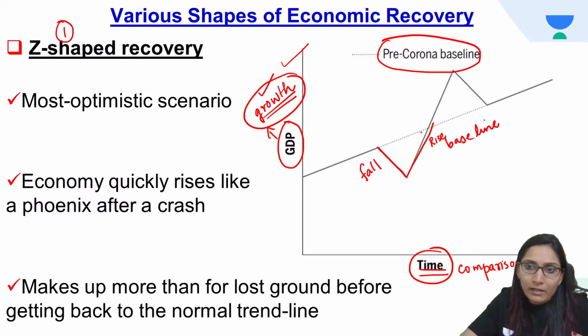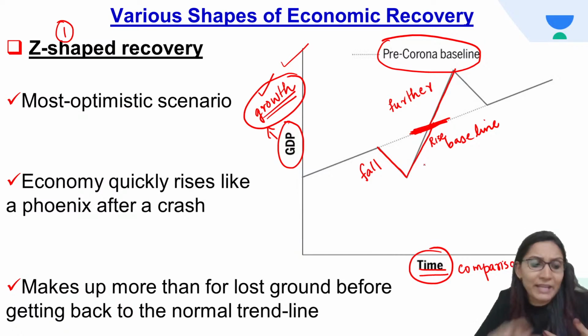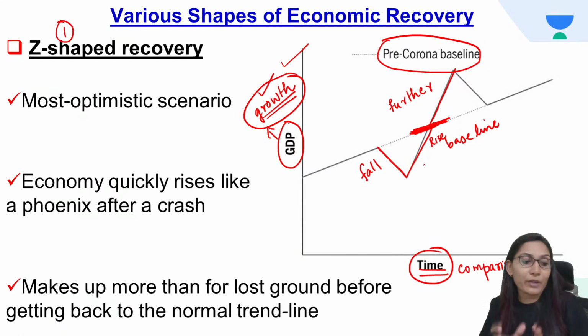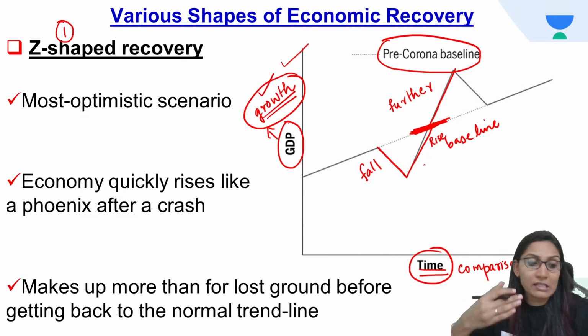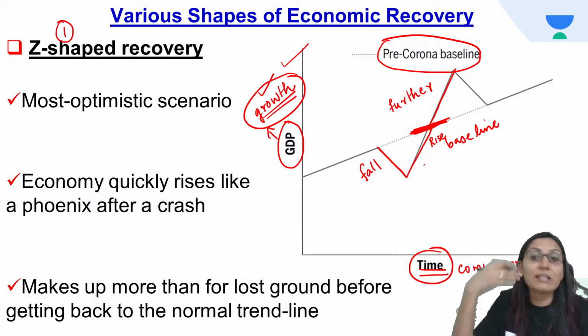Now it rises, and it reaches a level that is the pre-corona baseline. So the economic rise reaches the pre-corona baseline level. Now from there, what happens? It is rising further. Before the COVID times there was a growth rate, that is the baseline. Now in a Z-shaped recovery, it recovers further. Suppose the growth rate before COVID was 2%, it rises further, that is above 2%.